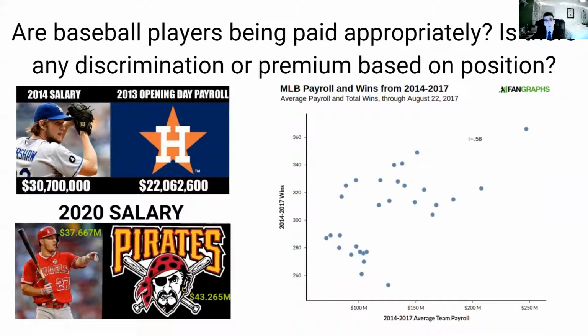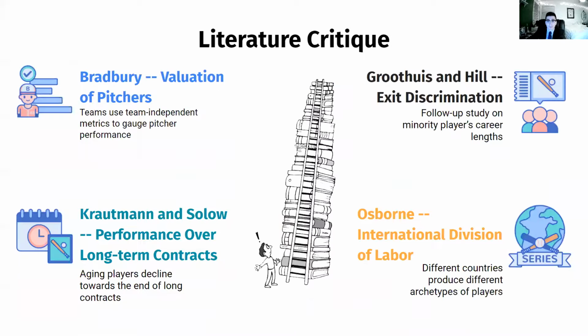And on the graph on the right, you can see how payroll seems to be correlated with wins. Again, the jury is still out on that. But our main concern is, are these baseball players being paid appropriately based on some production measurement, which we use WAR? I will now hand it off to Julian to talk about the various literature.